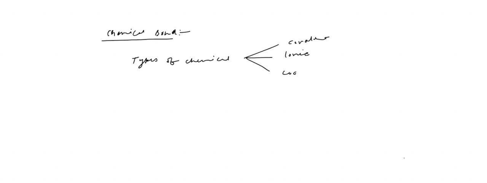Got it? Now, if I ask you the types of chemical bond, can you tell me? Basically, you have three types: covalent, ionic, and coordinate. These are the three types. The problem usually comes in these two, covalent and ionic bond, right?